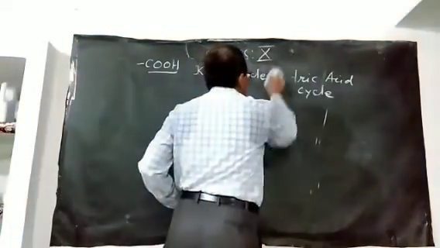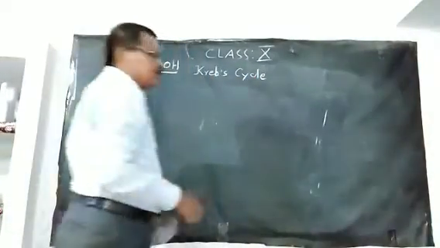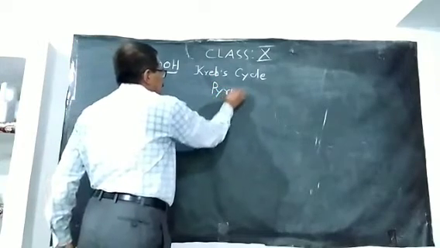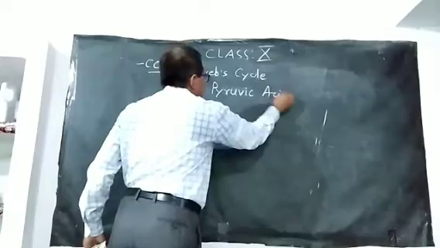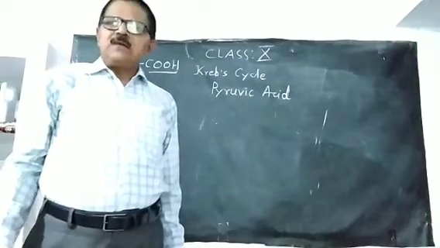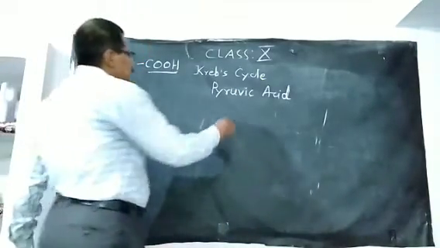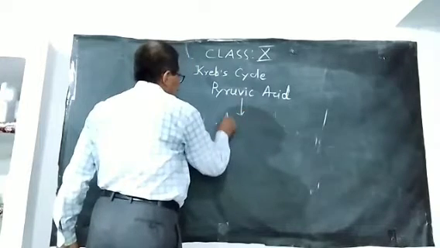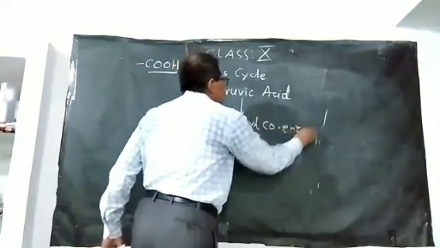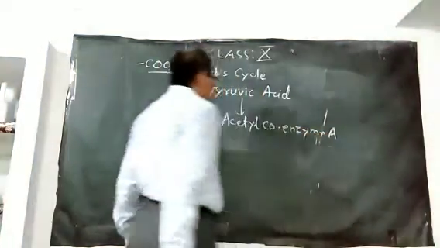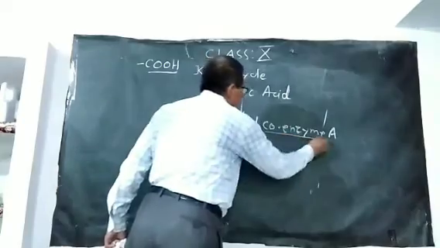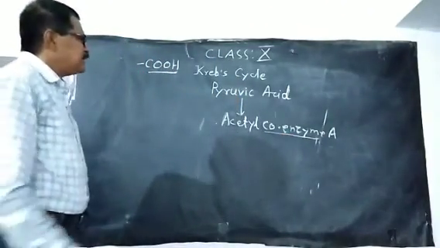The pyruvic acid formed during glycolysis gets converted into acetyl coenzyme A. This is formed by the reaction of coenzyme A with acetic acid.